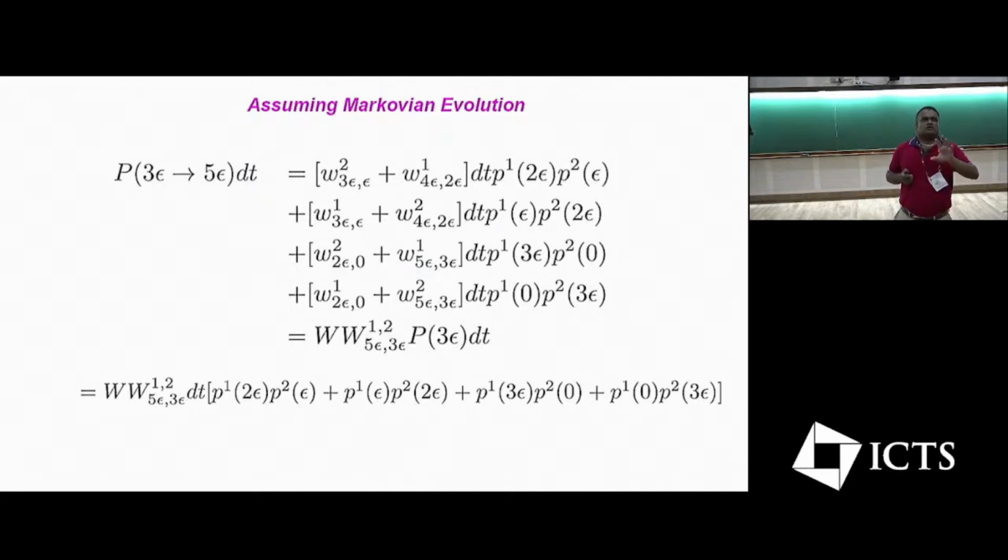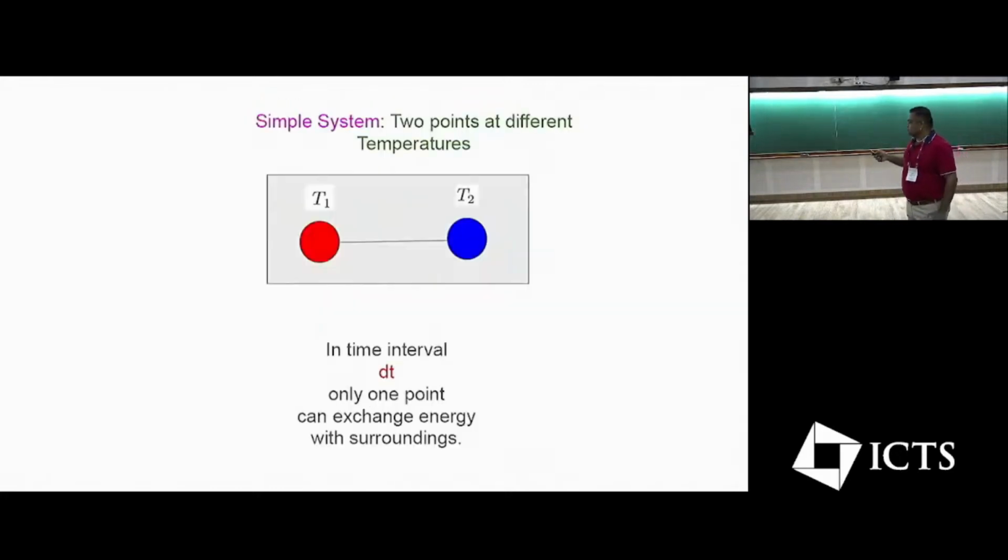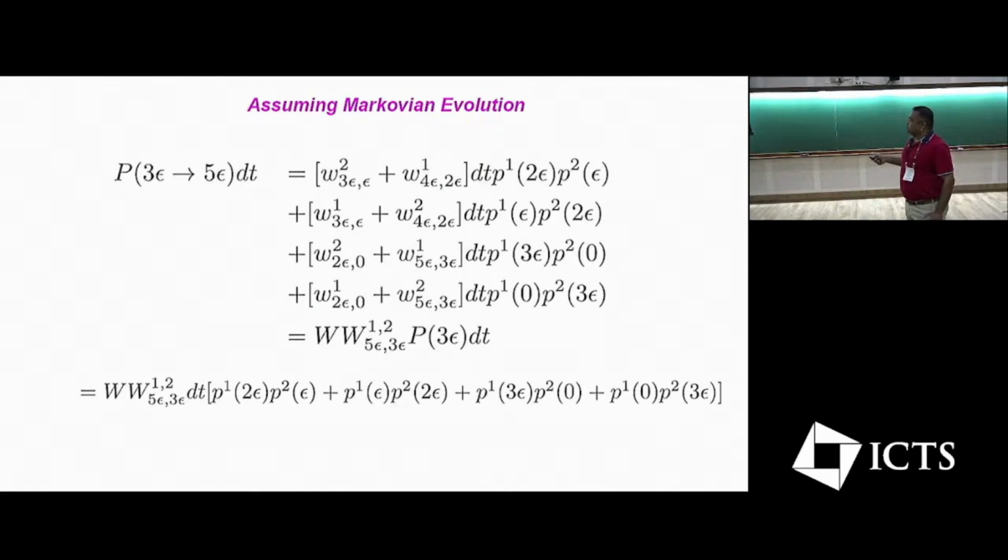No, over here what I'm saying is, let us consider the whole system. The whole system has a total energy, one total energy. Now, in case I'm realizing this total energy, for example, if the total energy of the system is 3 epsilon, how would I get 3 epsilon? Either one of them is epsilon and another is 2 epsilon, or the other way around, right? So there are two things.